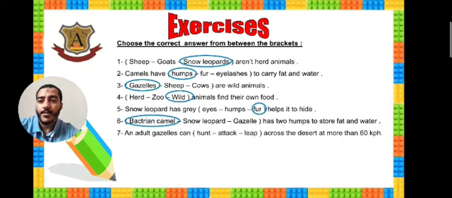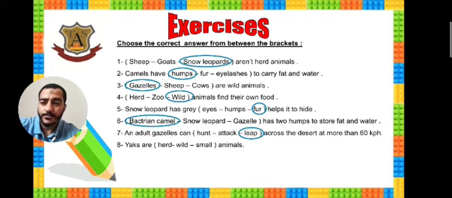Next, 7. An adult gazelle can hunt or attack or leap across the desert at more than 60 kilometers per hour. Leap, very good. What's the meaning of leap? It's a verb and a noun. It's a long quick jump, as we studied. Okay, next, number 8.